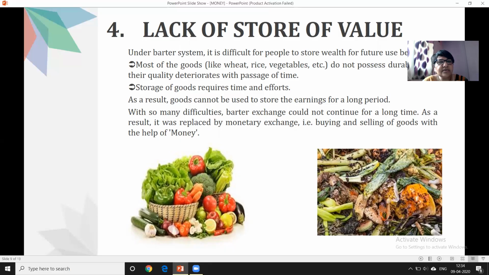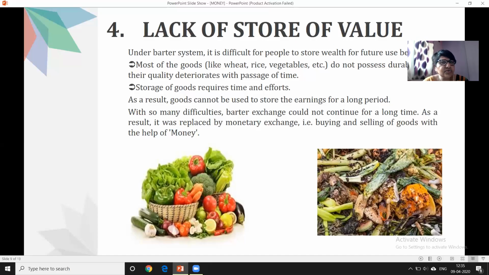As a result, what happened? Goods cannot be used to store earnings for a longer period of time. And because of this, so many difficulties were there that the barter system could not continue for a longer time. As a result, it was replaced by the monetary exchange system, that is, buying and selling of goods with the help of money.